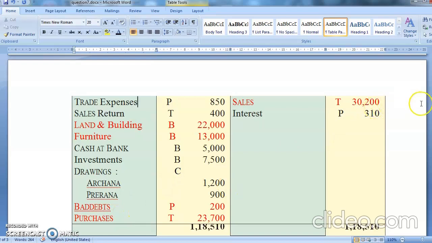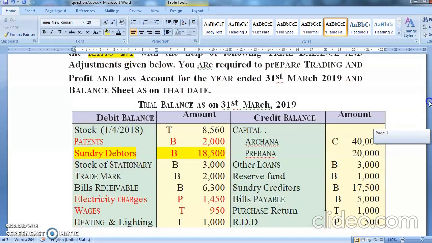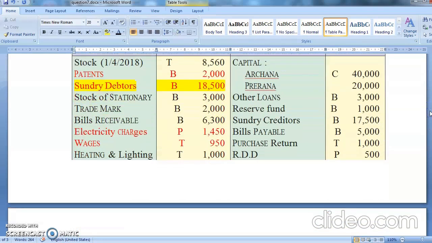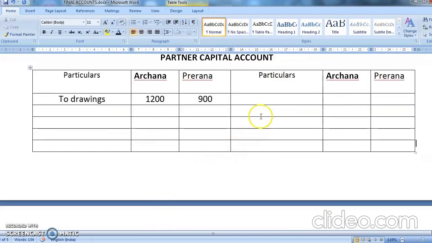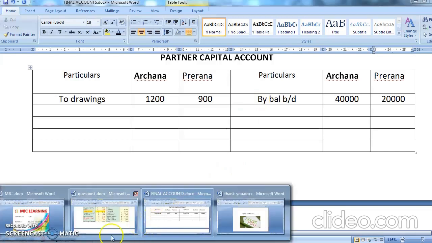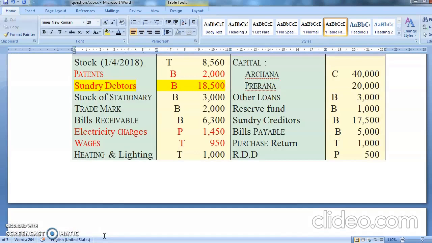Now we'll go to the credit side of the trial balance. Chalo, first is capital, 20,000 and 40,000. 20,000 Prerna, Archana 40,000. So this will go in capital account. So you'll write by balance brought down. Yes, Archana is 40,000 and Prerna is 20,000. Okay. After that you have other loan 3,000, reserve fund 1,000, creditors 17,500, bills payable 5,000.